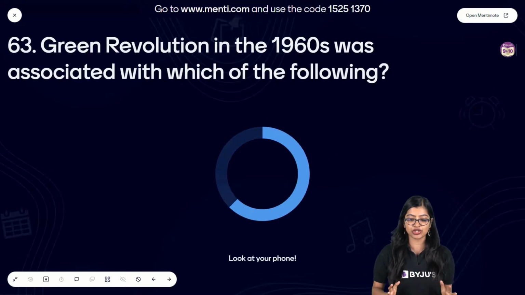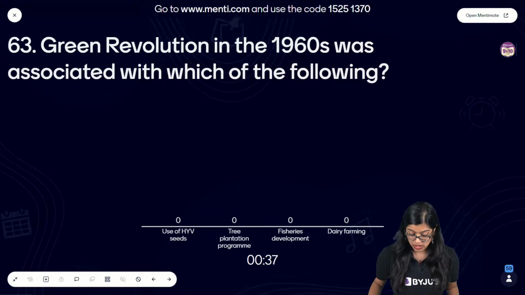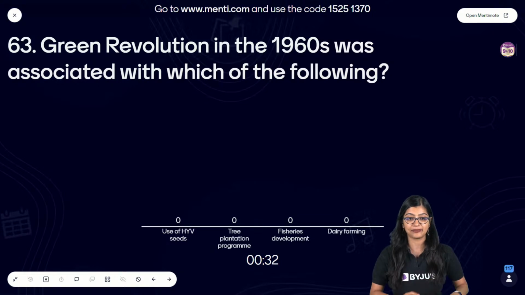Green Revolution in the 1960s was associated with which among the following? Use of HYV seeds, tree plantation program, fishery development, or dairy farming.